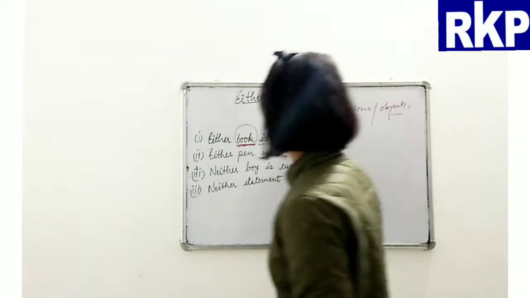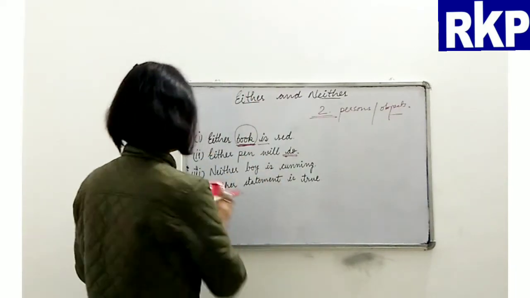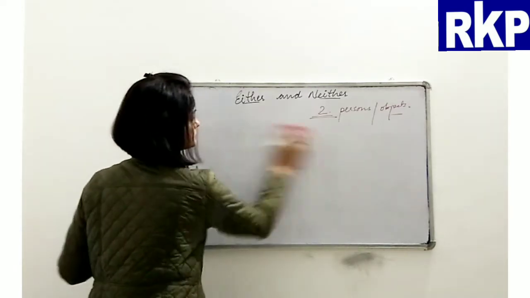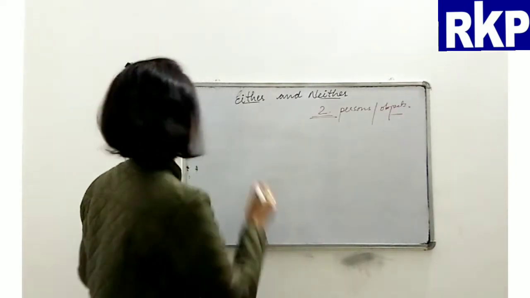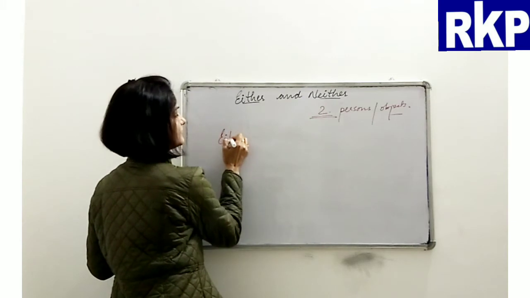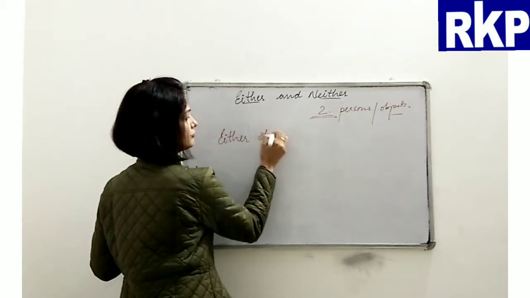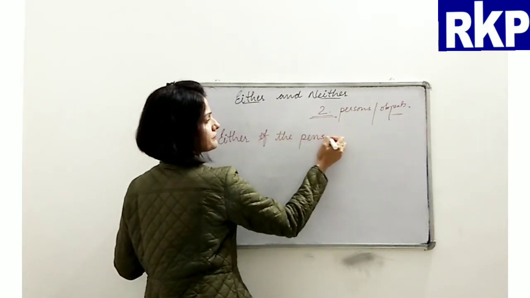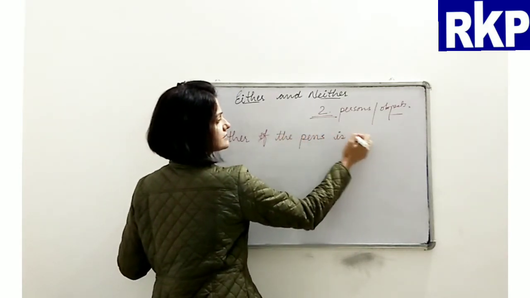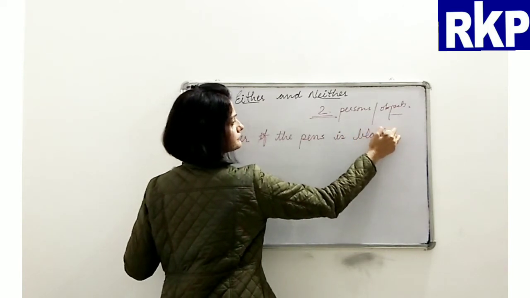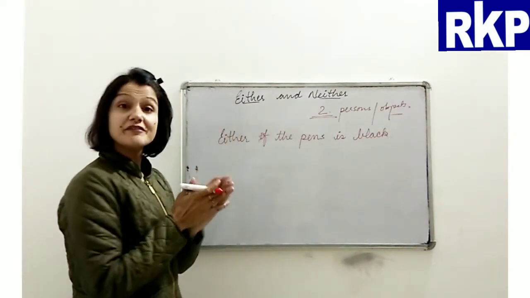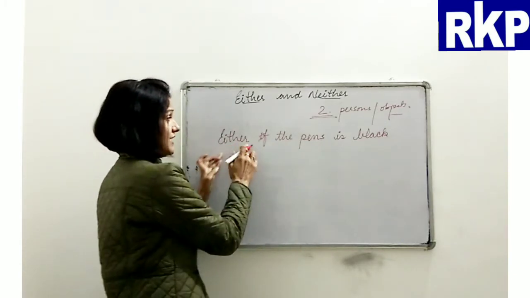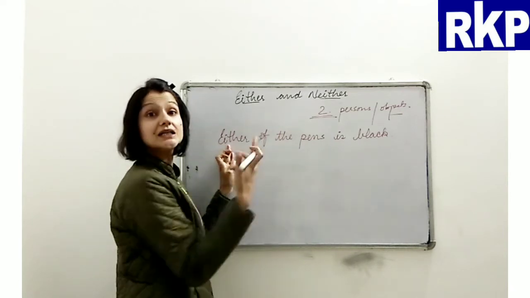Let me write a sentence here so that you can understand. Either of the pens is black. Now if you see here, either of the pens. Of course this is a pronoun because either is not followed by a noun.